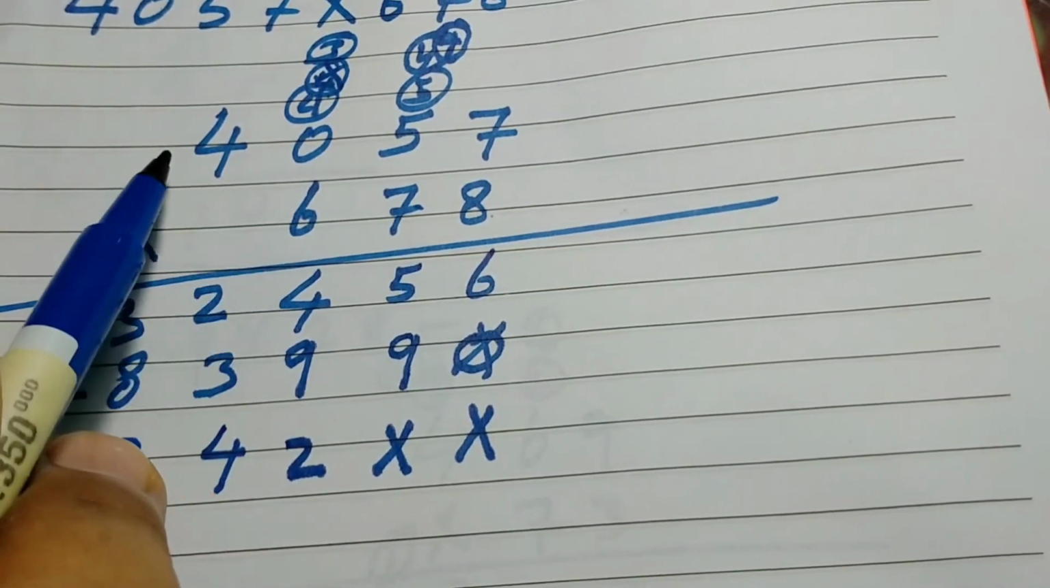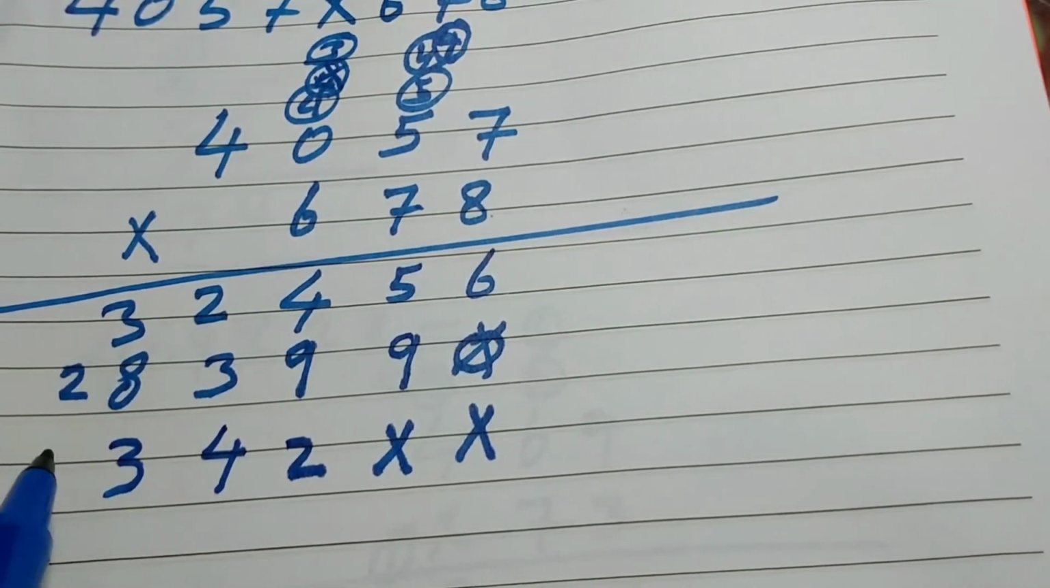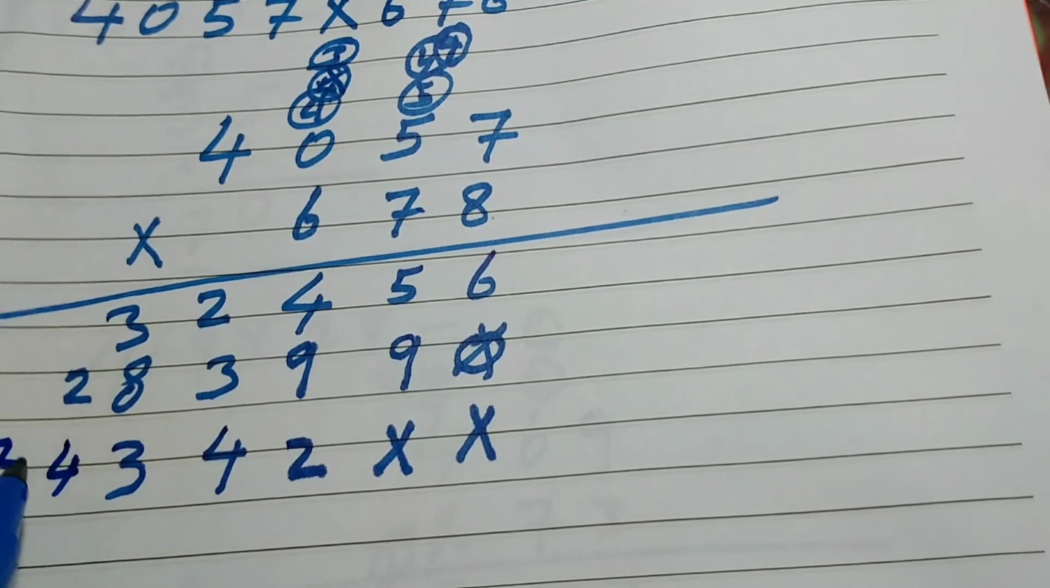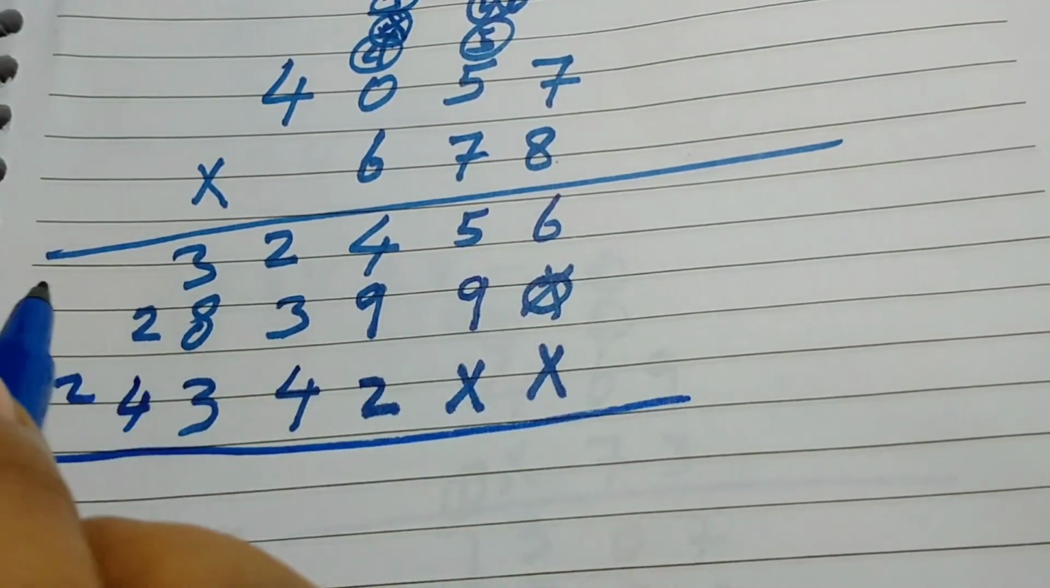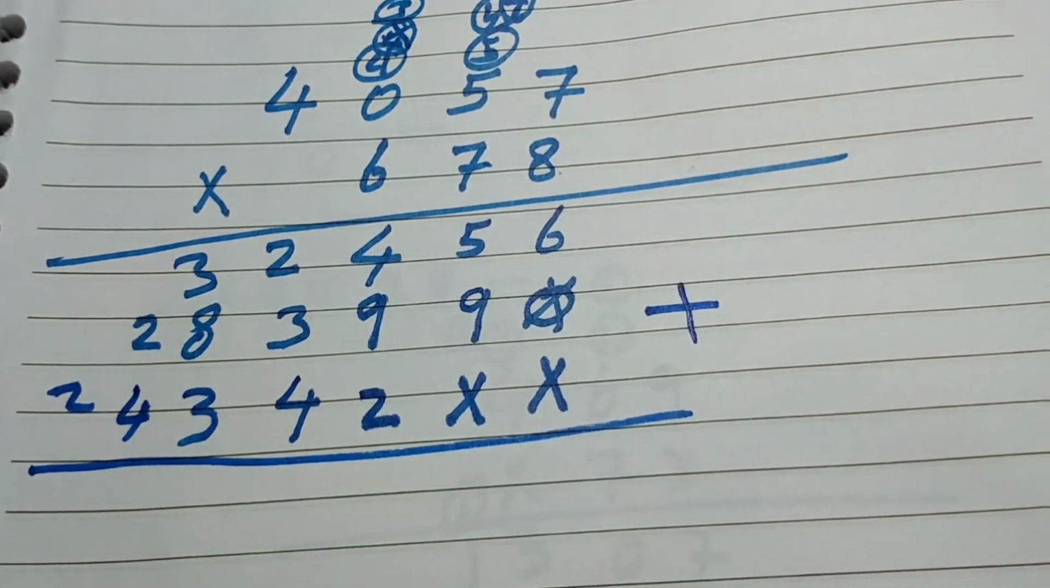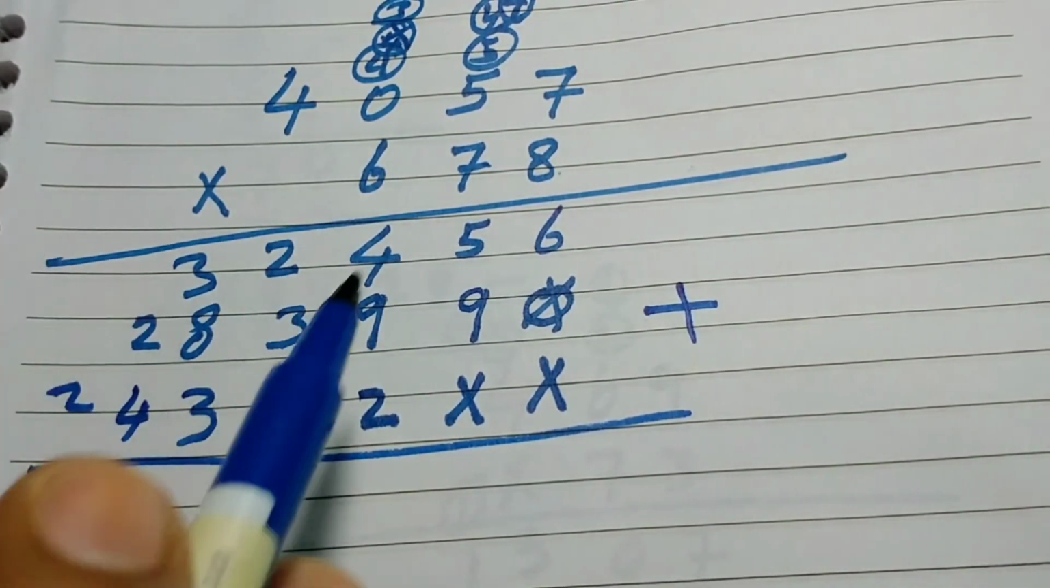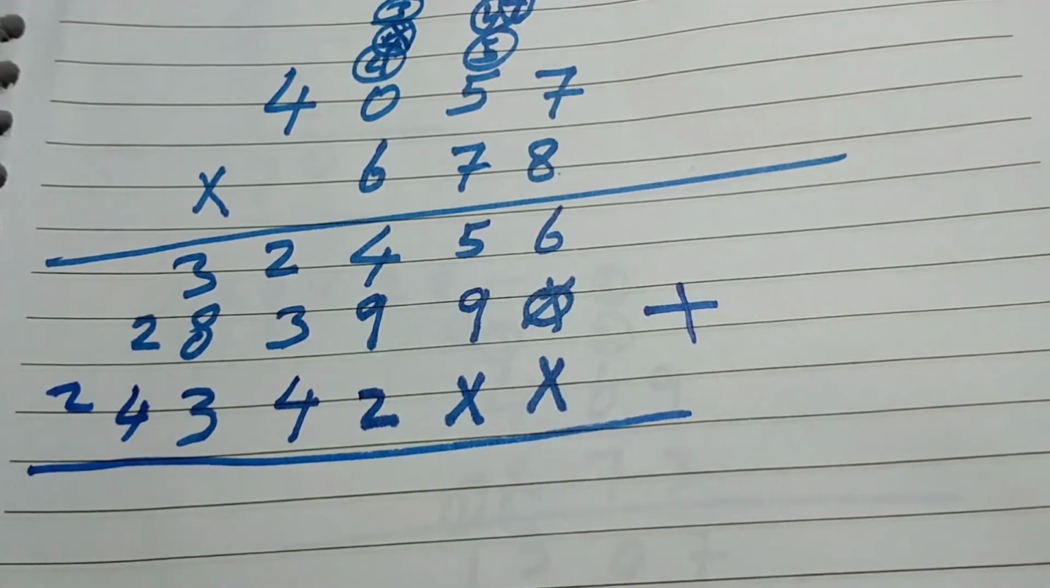So now 6 times 4, 24. 4 here and 2 will be here. Clear, my dear? So now you can add. Understand, my dear? Hope you understand the multiplication. If you understand multiplication, so now we are going to add.